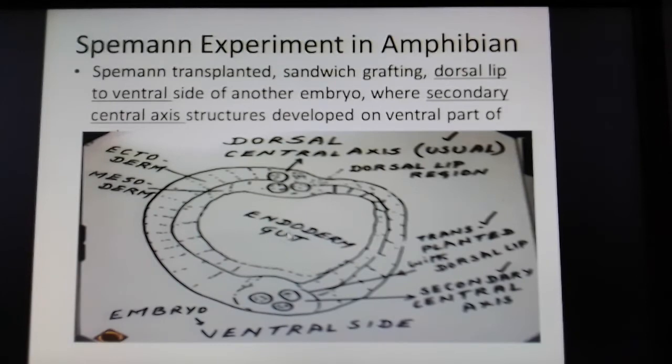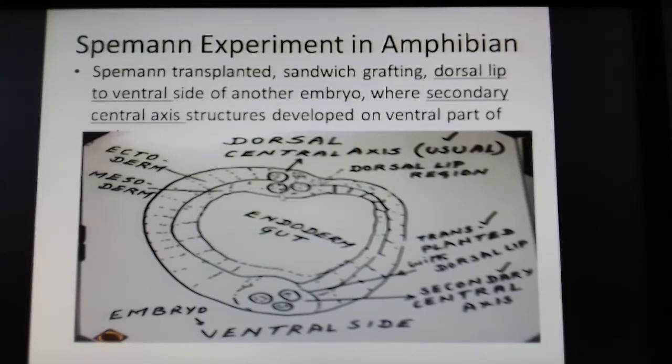For this he has done a variety of experiments with amphibians, and one such experiment is the grafting of tissue, dorsal lip tissue, from one embryo to another embryo where the development is already in process.